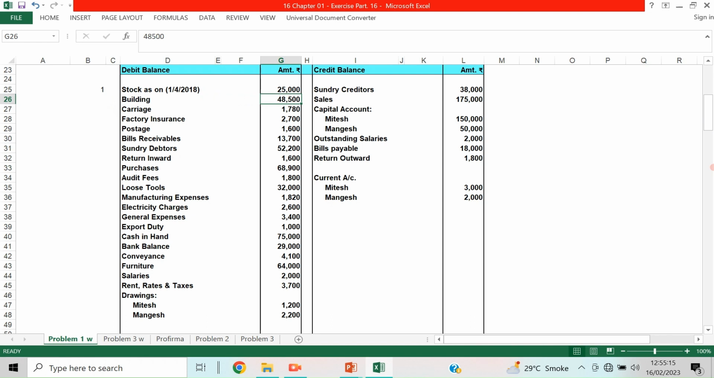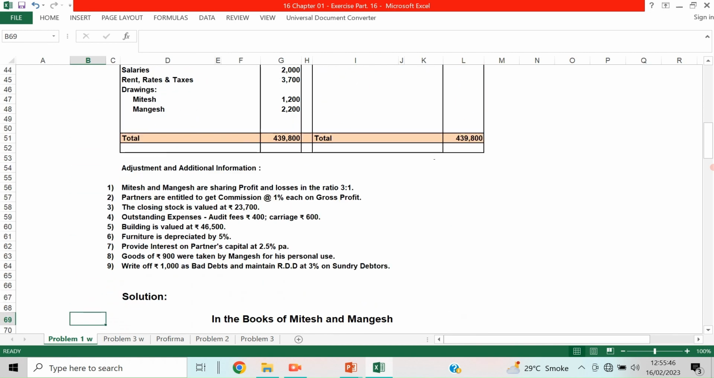We have already learned that when we take an item from the trial balance, it will be recorded once, either in the trading account, the profit and loss account, or the balance sheet, depending on whether it is an asset item or a liability item. Once all the trial balance items are taken, we can go to the adjustment entries.